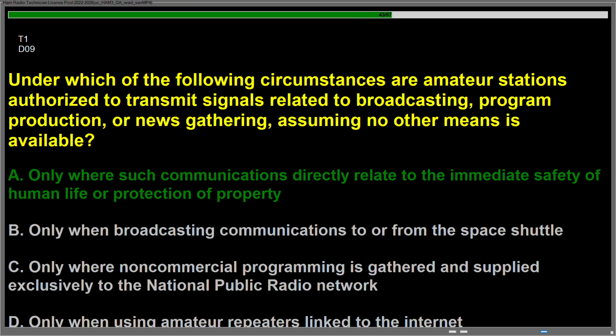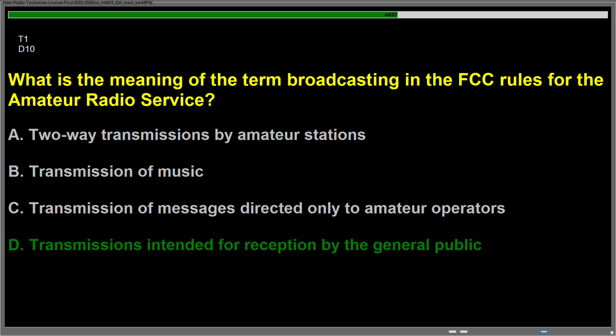Question Delta 09. Under which of the following circumstances are amateur stations authorized to transmit signals related to broadcasting, program production, or news gathering, assuming no other means is available? Answer is A, only where such communications directly relate to the immediate safety of human life or protection of property. Question Delta 10. What is the meaning of the term broadcasting in the FCC rules for the amateur radio service? Answer is D, transmissions intended for reception by the general public.